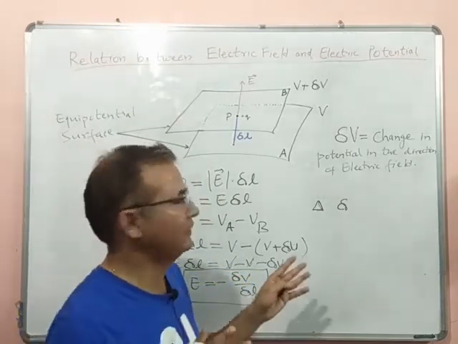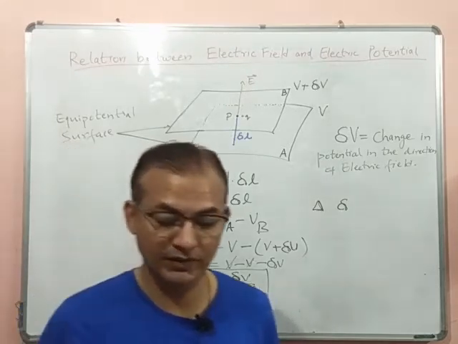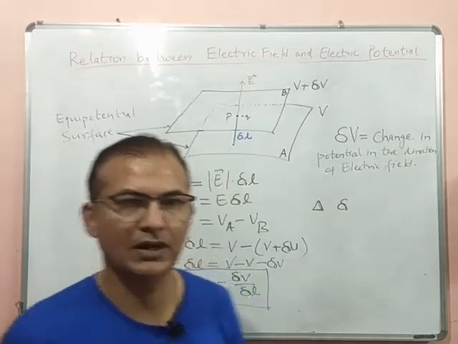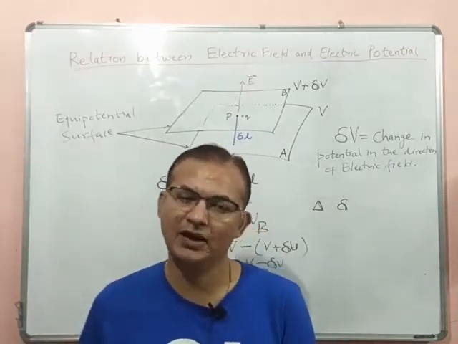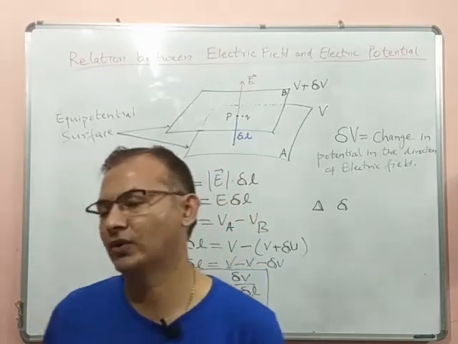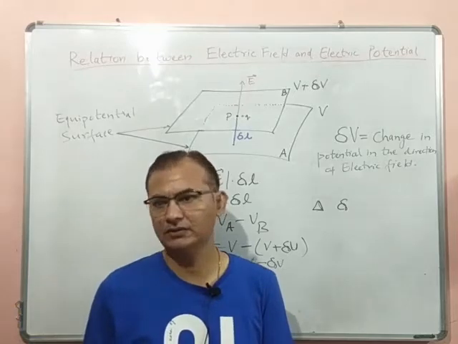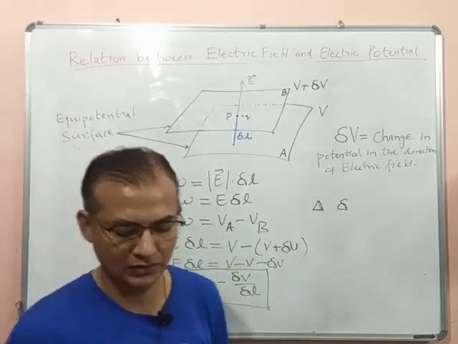In that case we can use partial differentiation, and we will see how it is done. I'll also give you the formula for calculating the component in the x direction, the y direction and the z direction.